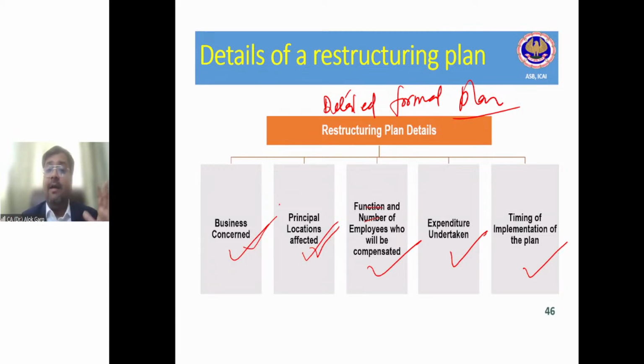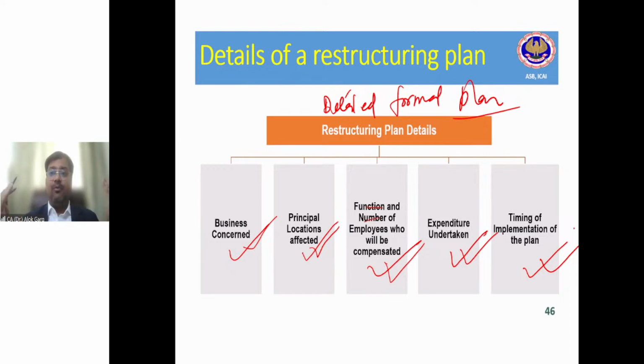Third, the function and number of employees who will be compensated, right? Of course, what will be the cost of redundancies? How many employees are required to be compensated? How many functions are required to be compensated? What are the expenditures undertaken for that? What are the steps we have already taken, and what is the expenditure for that? What is the timing of implementation of the plan? From when will this discontinuation activity get started? For example, we are saying that from next year we will start this discontinuation, right?